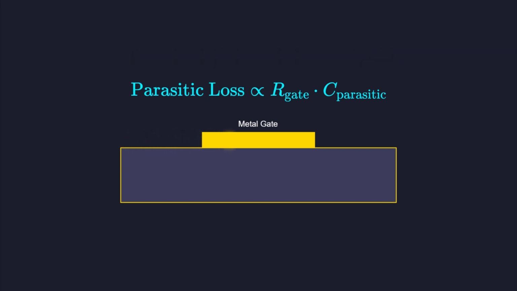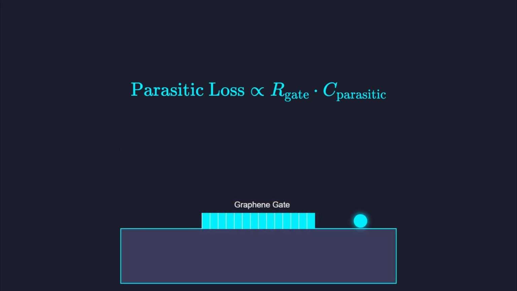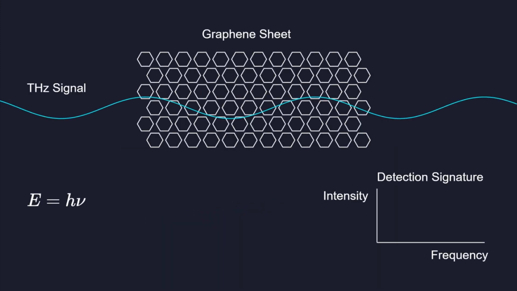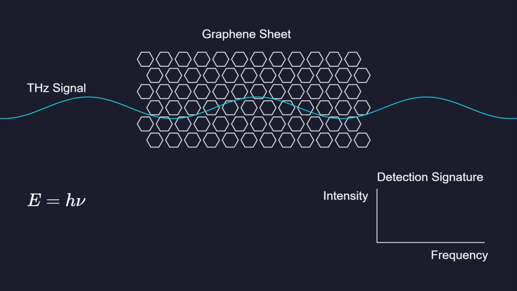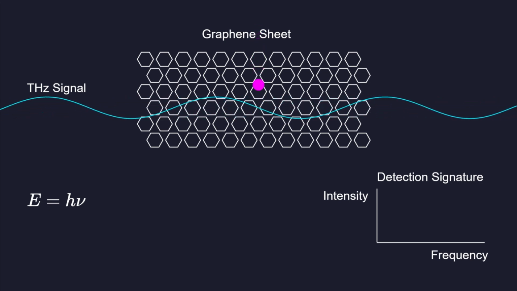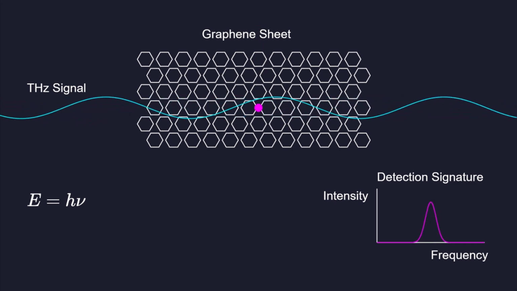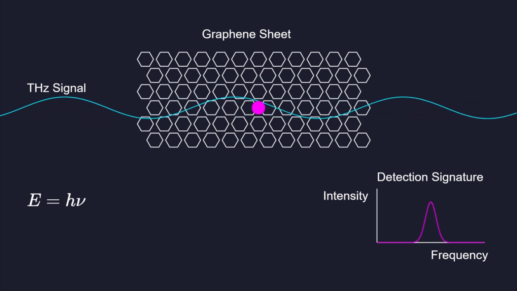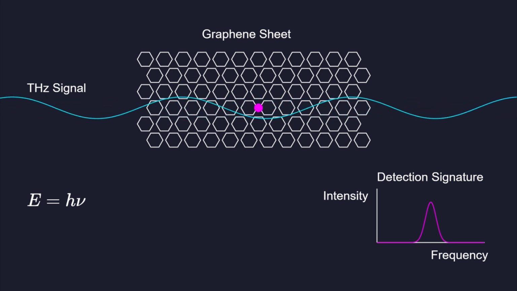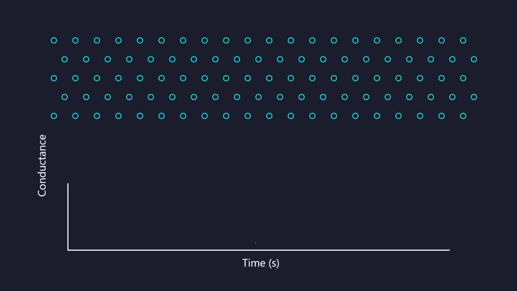The high-frequency limit of any transistor is also constrained by the gate resistance. Using graphene as the gate material itself can further reduce parasitic losses in the device. Terahertz spectroscopy using graphene transistors can identify chemical signatures of explosives or hazardous gases. The high sensitivity of graphene to its environment makes it an excellent sensor platform.